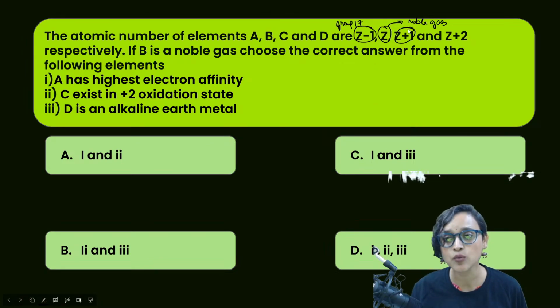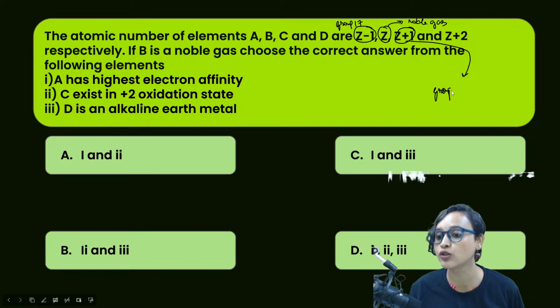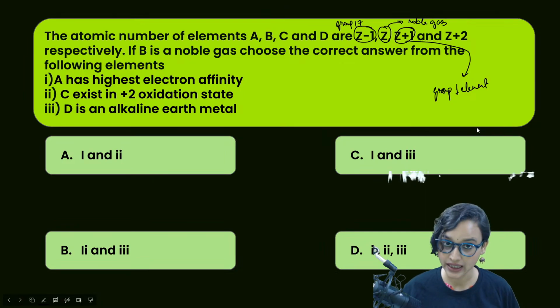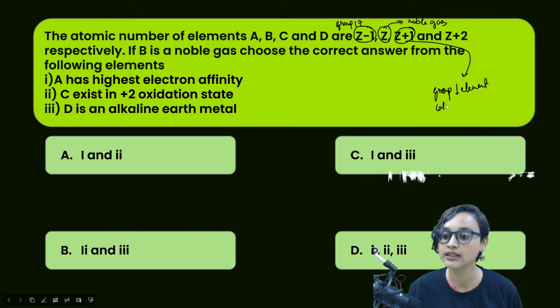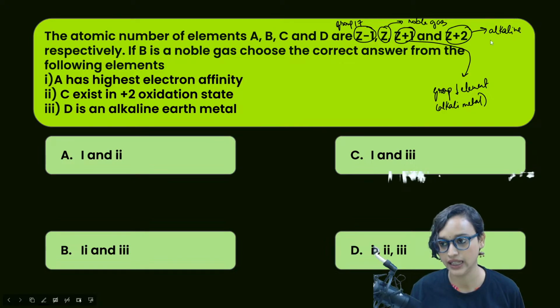Z plus 1 will be a group 1 element, that means an alkali metal. And Z plus 2, my dear student, will be an alkaline earth metal, that means group 2.